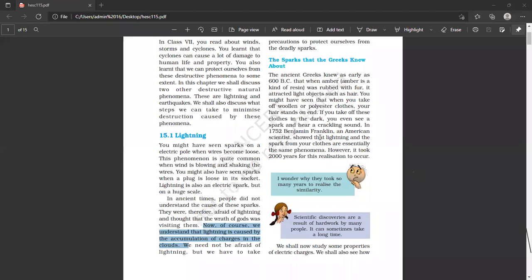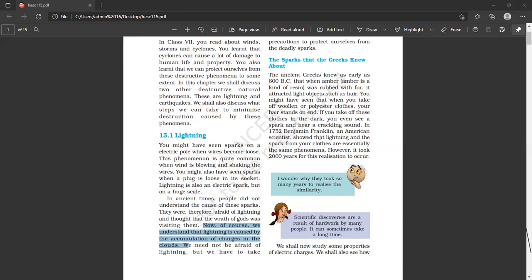क्लाउड्स में भी जब when the clouds move against each other, due to the rubbing of the clouds, एक क्लाउड दूसरे क्लाउड के ऊपर रब करता है तो उसके कारण उनमें चार्ज एक्यूमुलेट हो जाता है. And when this charge is discharged on the ground or any other cloud, at that time a huge amount of heat is produced.